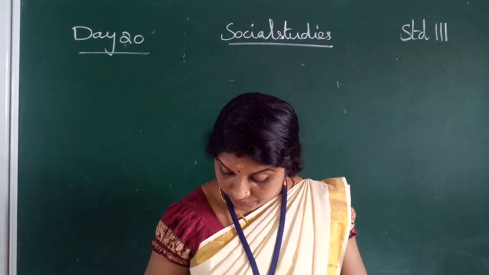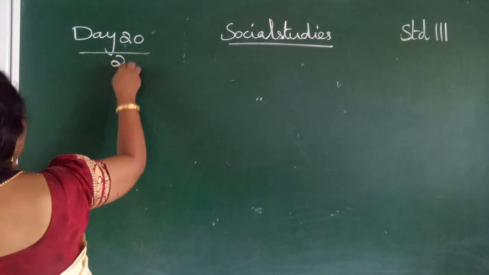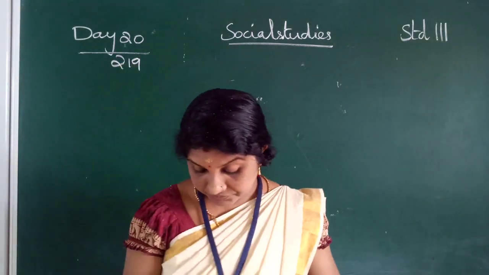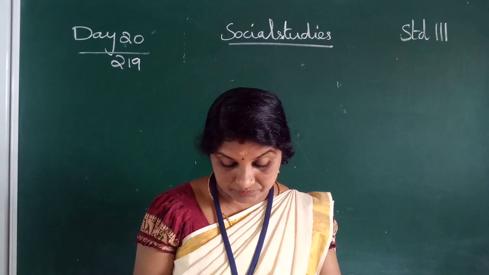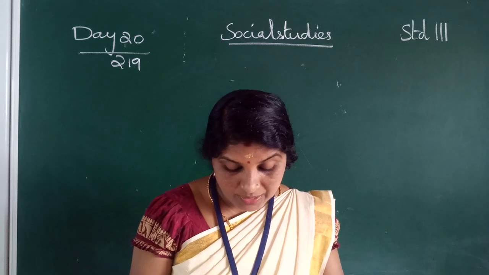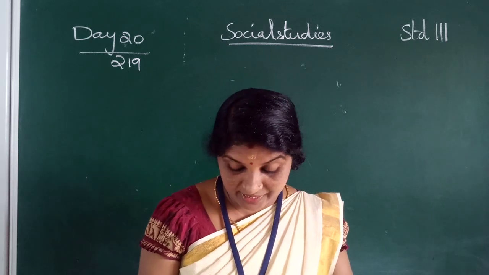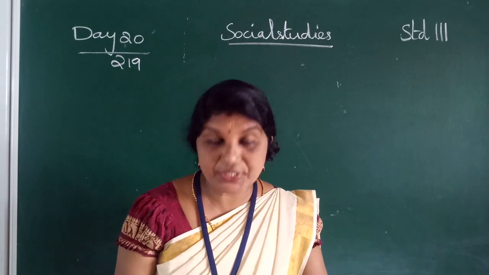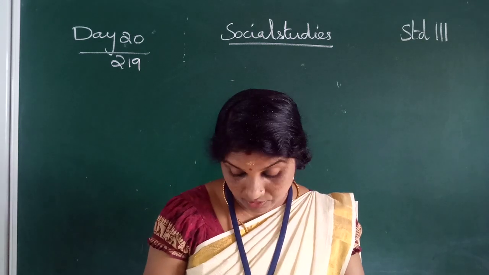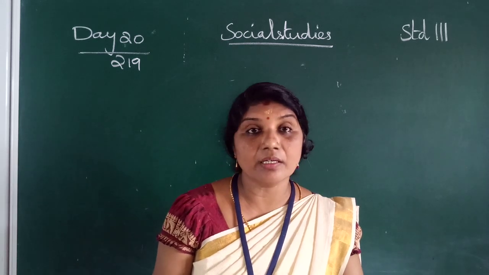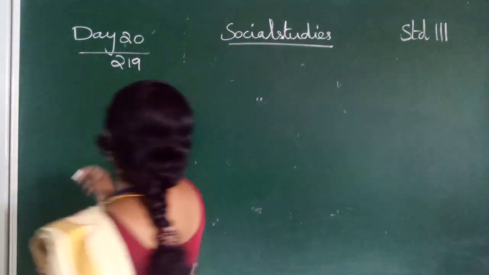Now you do one thing, children. Take your textbook, page number 290. Choose the correct answer. The first one: the Indian peninsula has the Arabian Sea to the dash. There are three options: west, east, south. Which is the right answer, children? The Indian peninsula has the Arabian Sea to the west.